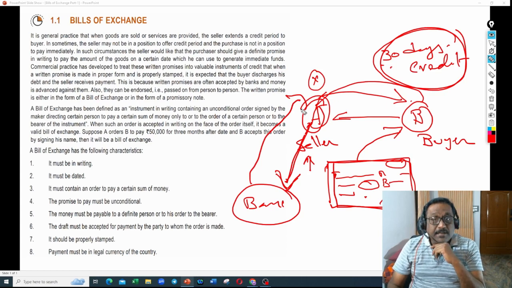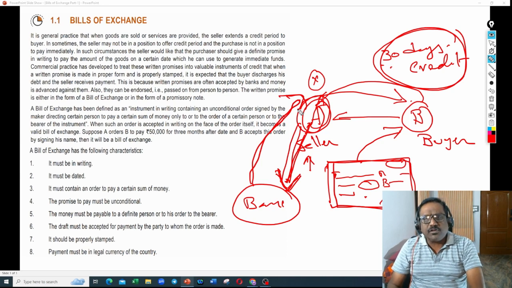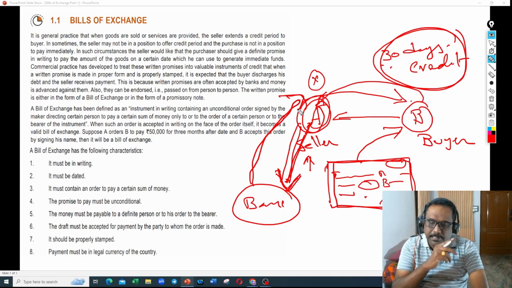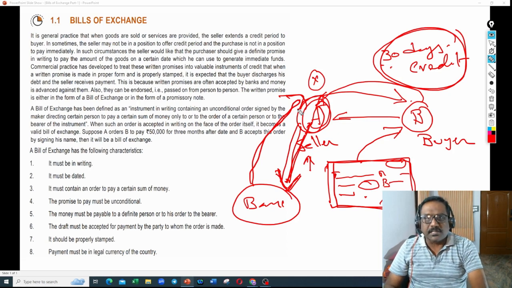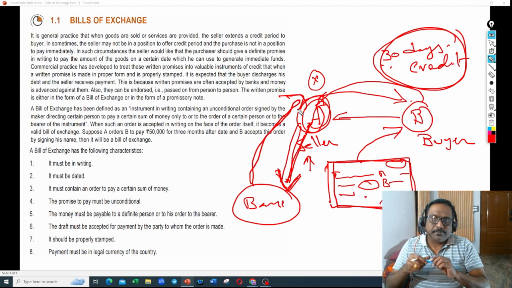So the banker will agree to that. Then A will give this document to him and he will take the advance money. Maybe 10,000 rupees he will not pay. He will pay maybe 9,500, 9,800 by deducting some discount charges. That is the benefit for the banker. Are you getting my point?